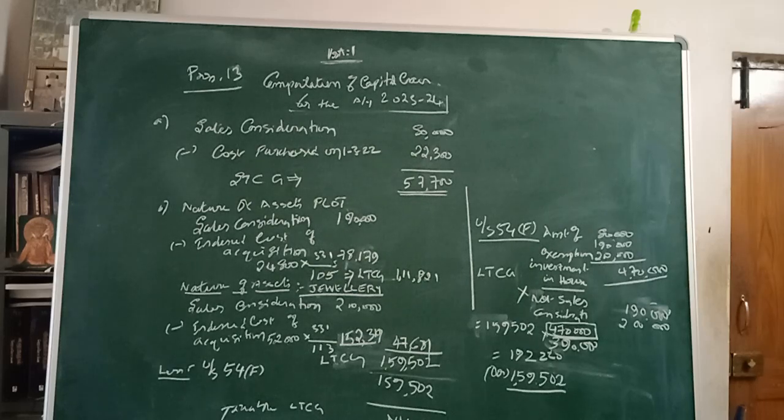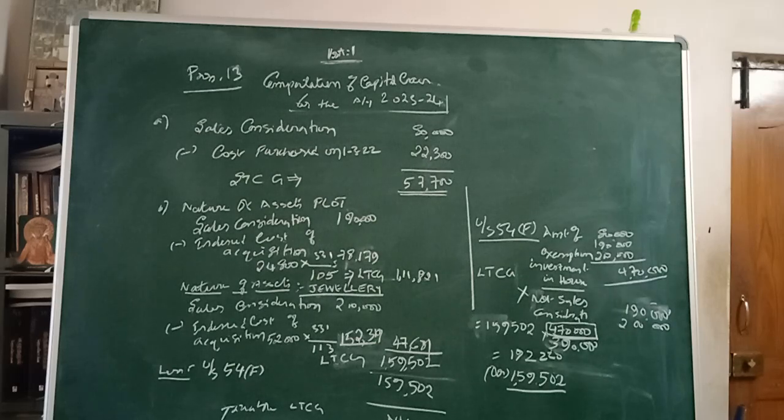If you simplify this formula, you get 1,92,220. This is the eligible amount for exemption.